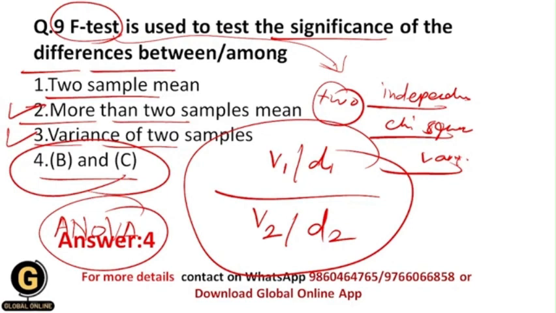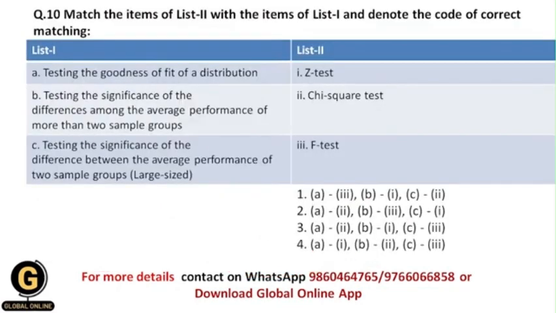Okay, so students, don't confuse this with this. You can understand over here that the F test is used to test the significance of the differences between or among more than two sample means, and as well the variance of two samples. Okay, next, now here they have given us two lists, list 1 and list 2, and we need to match list 1 with list 2.